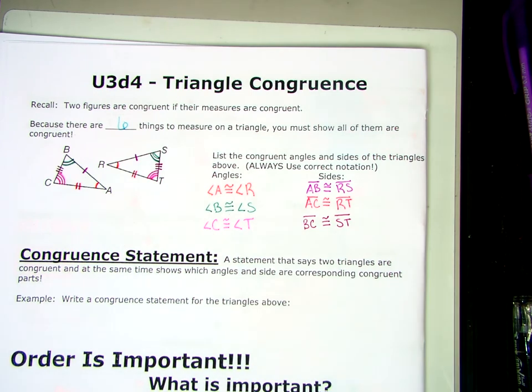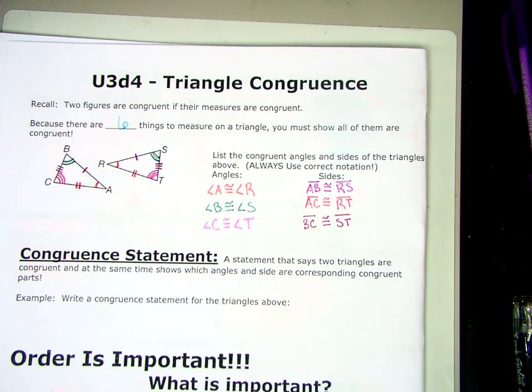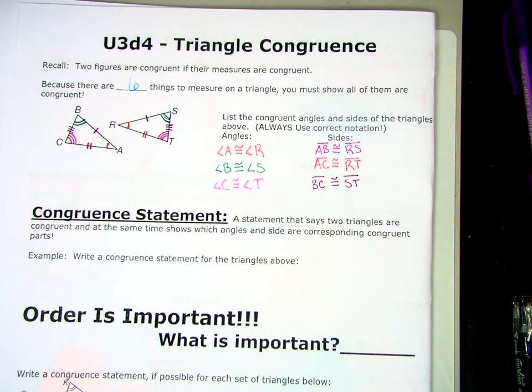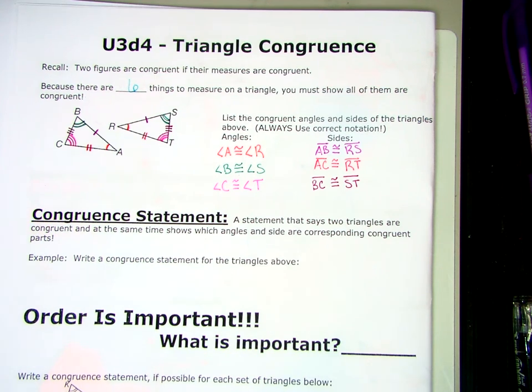Okay. So the next thing we're going to learn is a congruence statement. From now till like February, we're going to work with congruence statements with triangles, but you can also have them with quadrilaterals and hexagons and all the things, okay? But we're just going to focus on triangles today. A congruence statement is a statement that says 2 triangles are congruent. At the same time, it shows you which angles and which sides are corresponding congruent parts. So let me show you an example of what a congruence statement looks like.